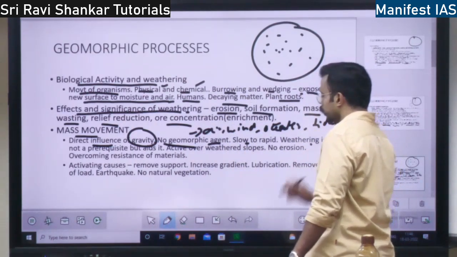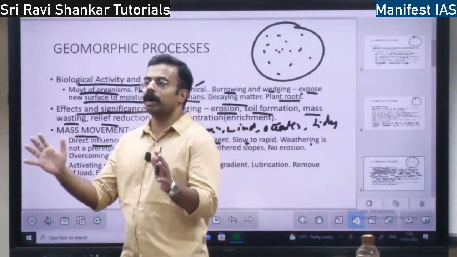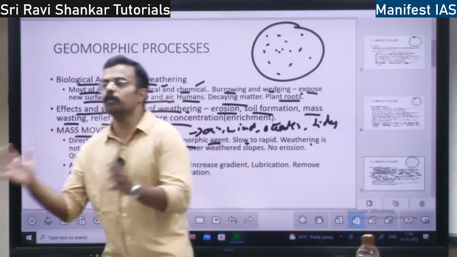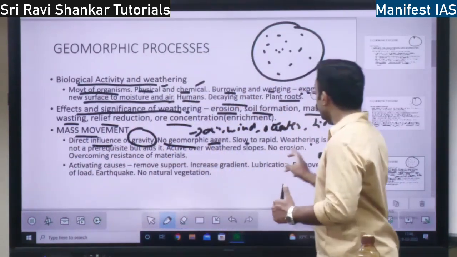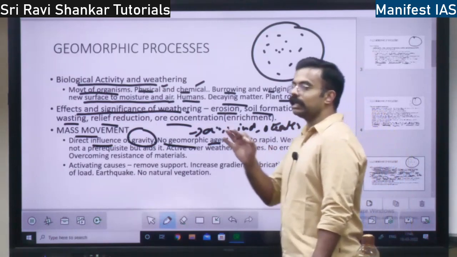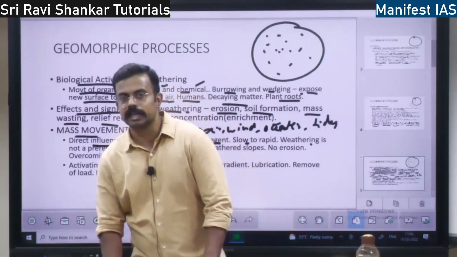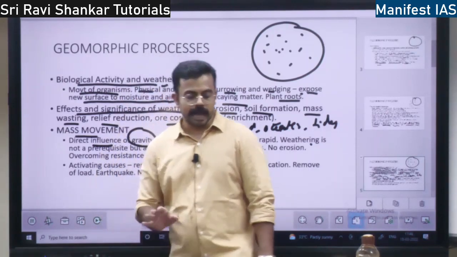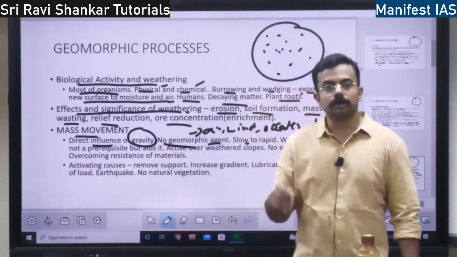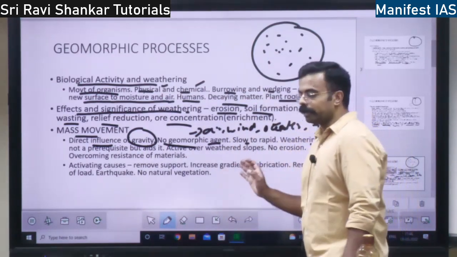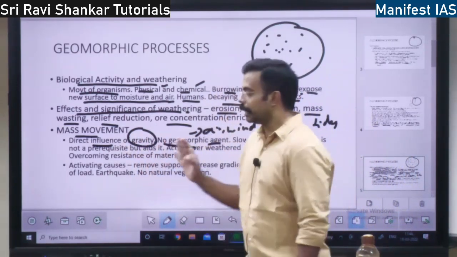So here, mass means there is some amount of Earth's mass that will move from one place to another place. That is mass movement. Is weathering compulsory for mass movement to take place? Should there be weathering before the mass movement takes place? Actually, weathering is not compulsory. Without weathering also mass movement will take place. With weathering also mass movement is going to take place, right?